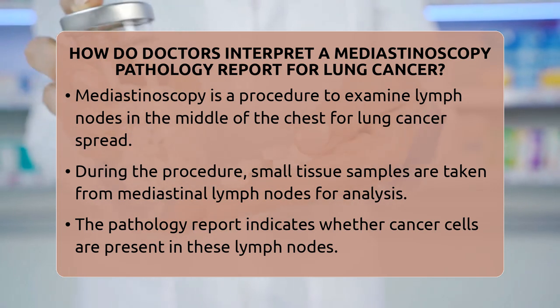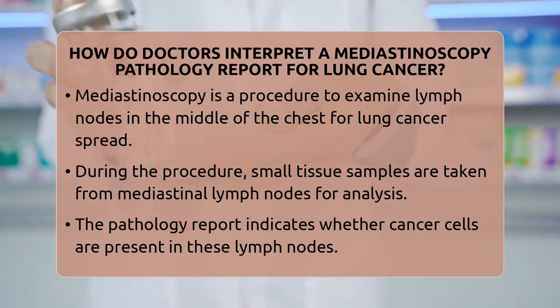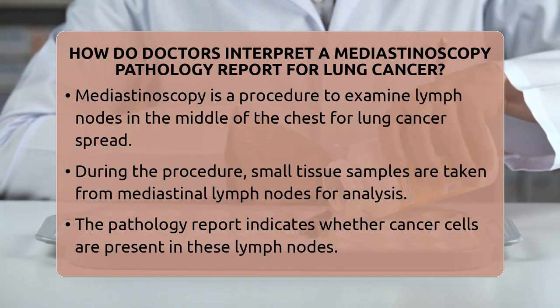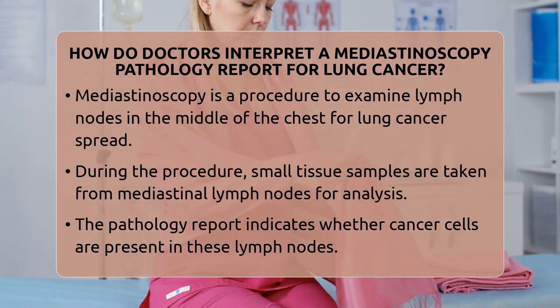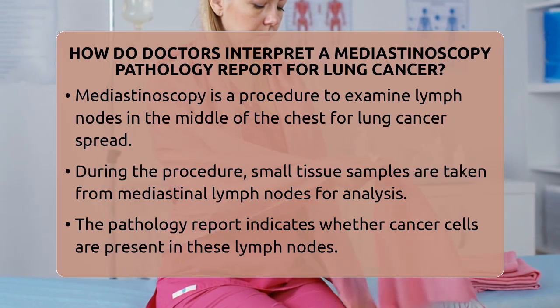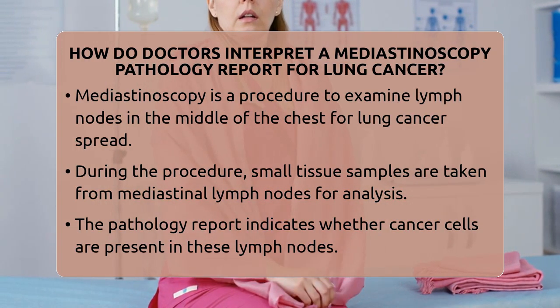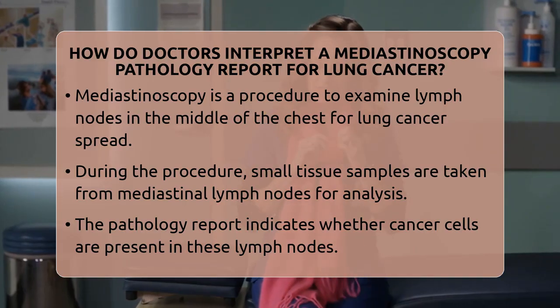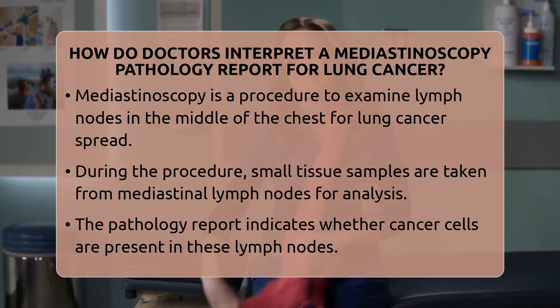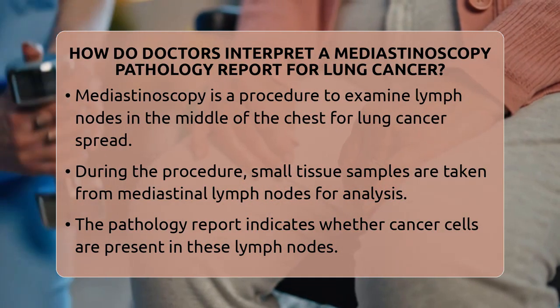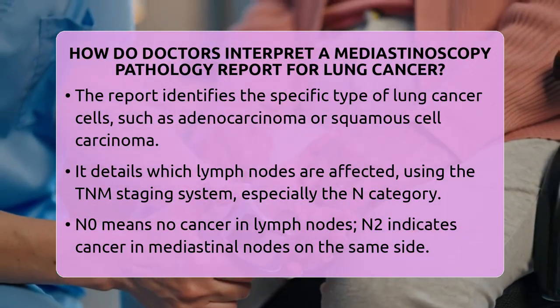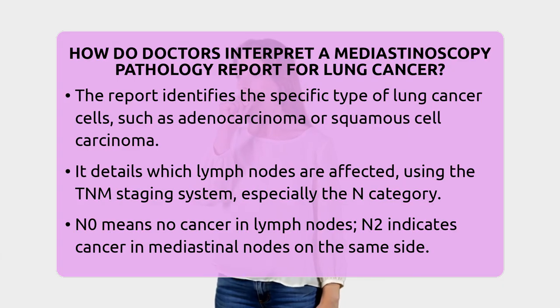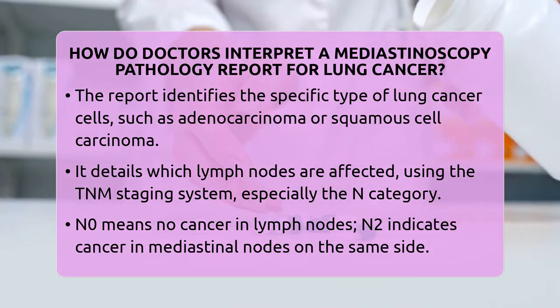The pathology report from this procedure is like a detailed map that guides the next steps in treatment. The report starts by telling whether cancer cells are present in the lymph nodes. If cancer is found, it confirms that the disease has spread beyond the original tumor. The report then describes what type of lung cancer cells are in the lymph nodes, such as adenocarcinoma or squamous cell carcinoma. Knowing the exact type helps doctors decide on the best treatment options.